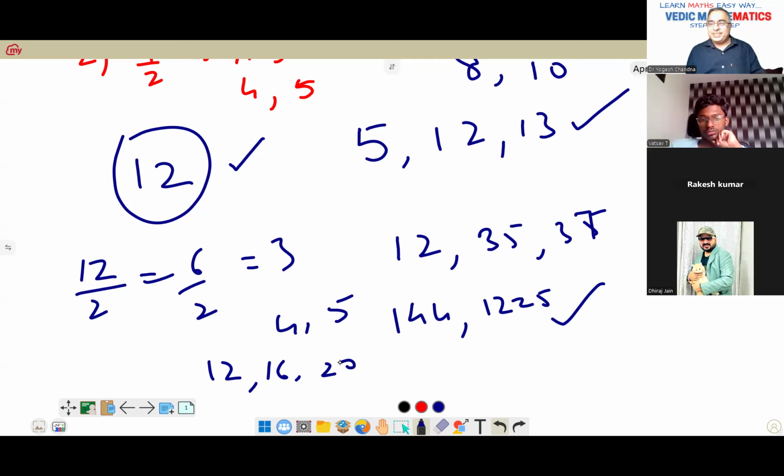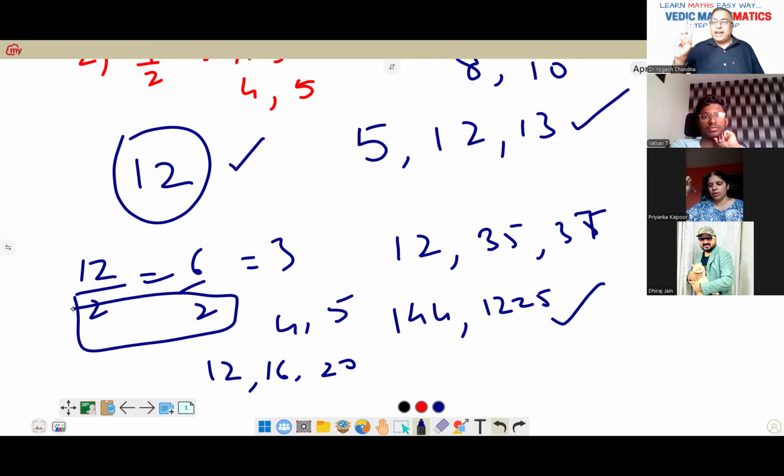Got it? Excuse me, sir. Yes. Sir, I have to apply the same formula which you tell them. 12 divided by 2 is equal to 6. Again I have to divide and I got the number 3. Correct. Now I have to take the square of 3, which is 9, and then divide by 2, which is 4 and 5. So one number is 12, and 12, 4 and 5. So I have to multiply 4 and 5 by 2. No, 4 and 5 you have to multiply by 4 this time because you divided twice.